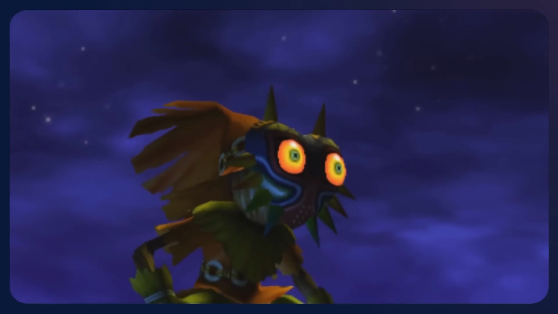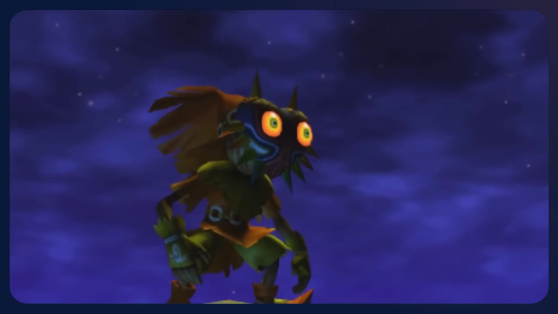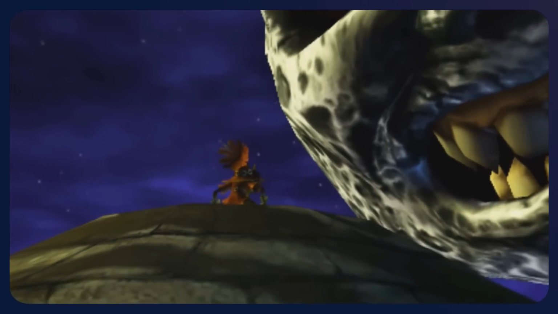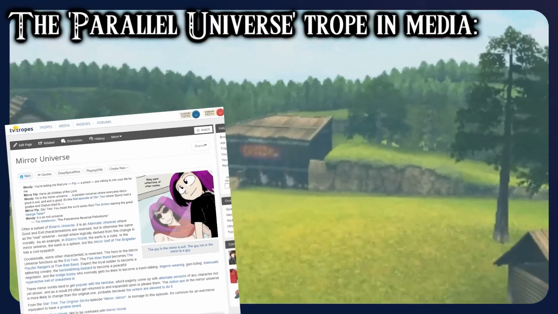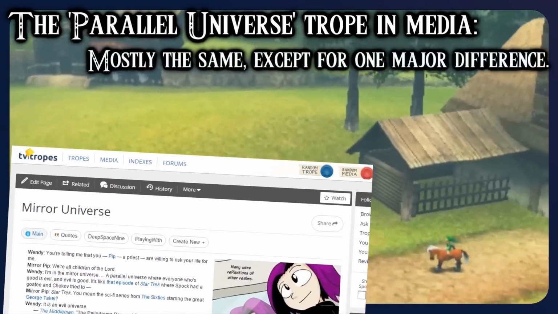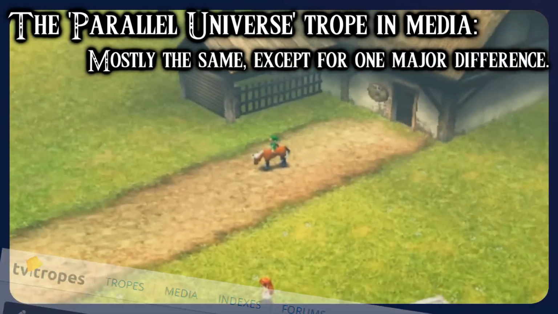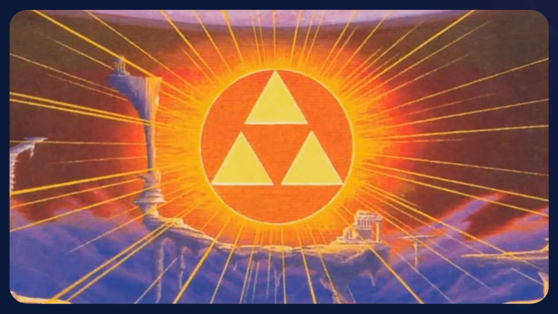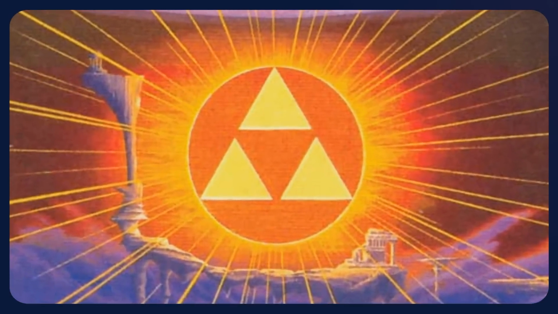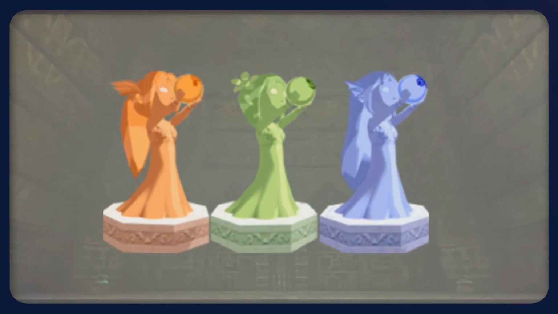There is one possible explanation for all of this, which actually makes a lot of sense for the absence of the Triforce and some other events that occurred in Termina. Termina is a parallel universe, and a parallel universe always has one big difference. The one in Termina compared to Hyrule could be that they don't worship the goddesses and the Triforce, at least not anymore. The Stone Tower could have been built by the ancients of Termina to persecute Din, Nayru and Farore.